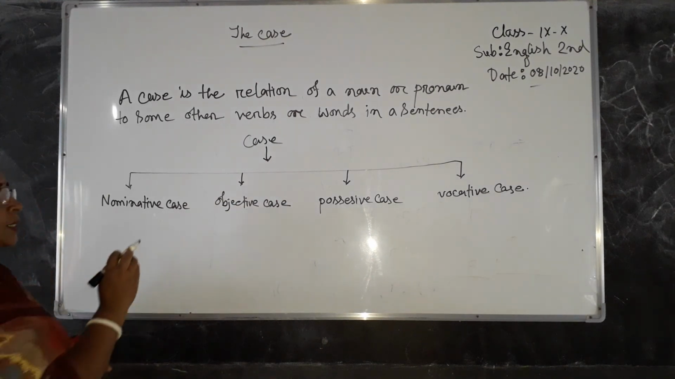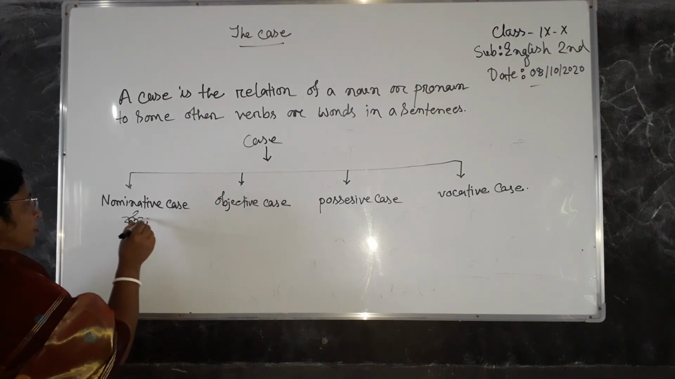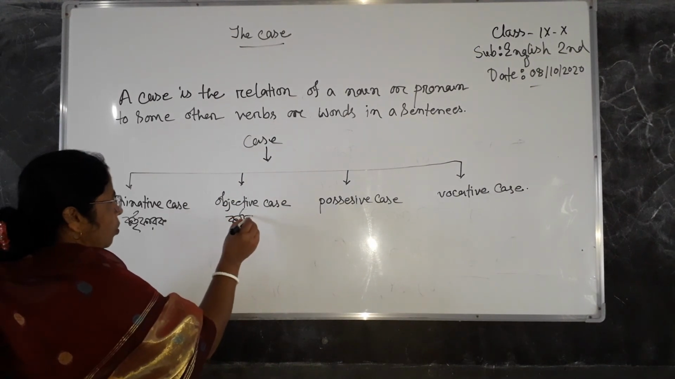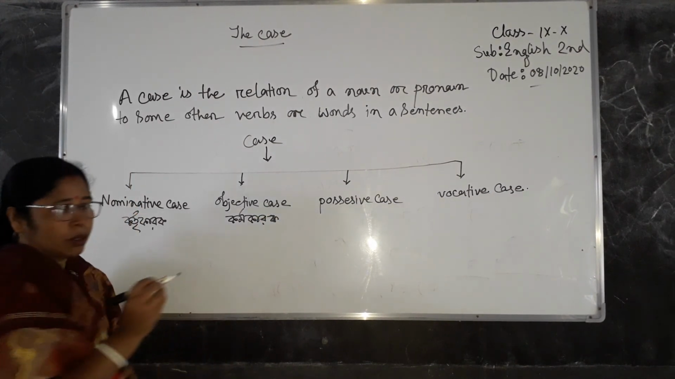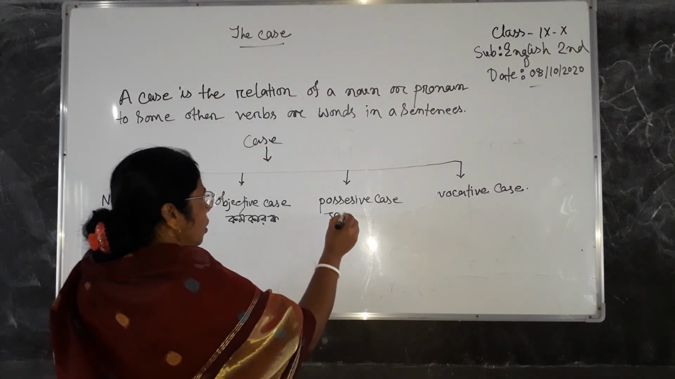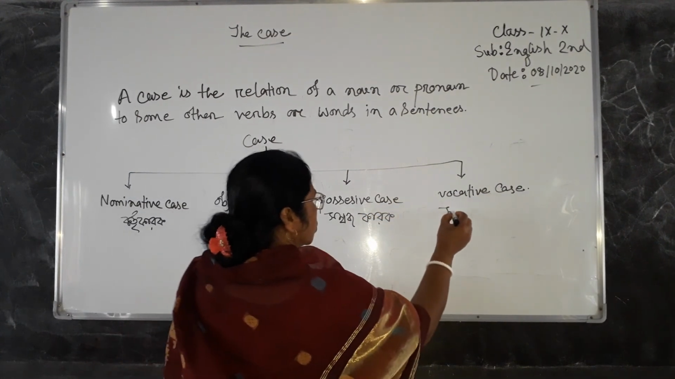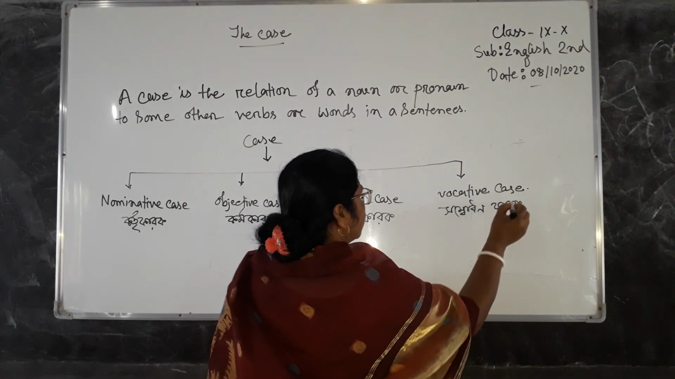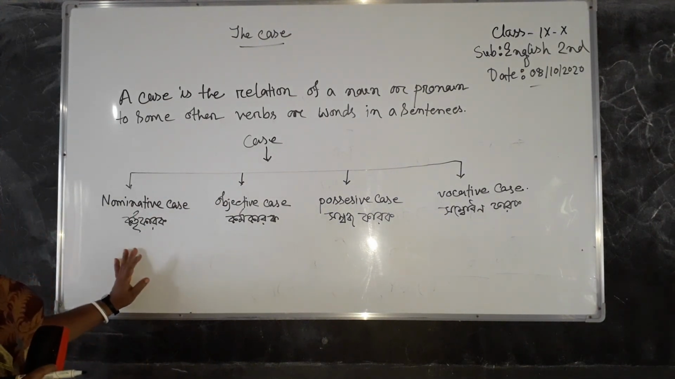These cases are the Bengali meaning of Kotrikarok, Karmokarok, Sombondho Karok and Sombodhon Karok. কর্তৃকারক, কর্মকারক, সম্বন্ধ কারক এবং সম্বোধন কারক.